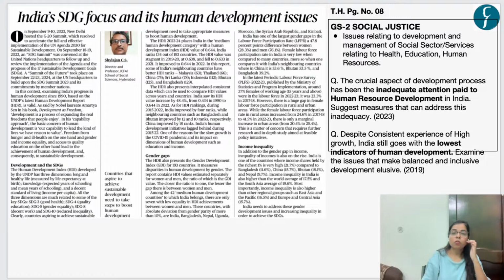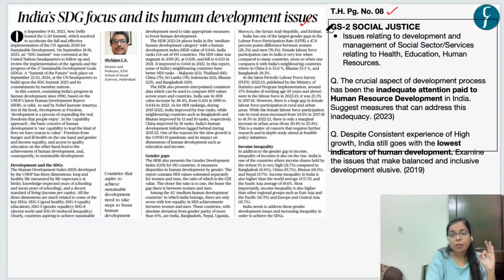Now let's move on to our next article for the day, which is inspired by this news article which appeared on page number 8 of The Hindu. In this news article, the author talks about the progress India has made in its human development indicators and what India's sustainable development goal focus is. So let's see this issue in detail.